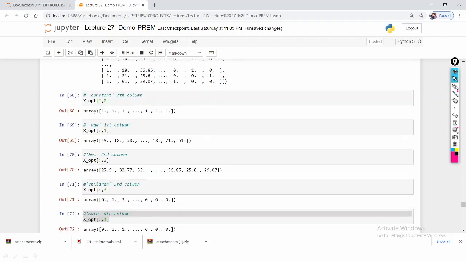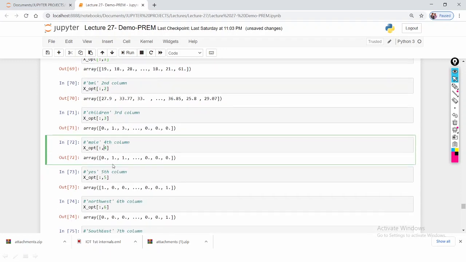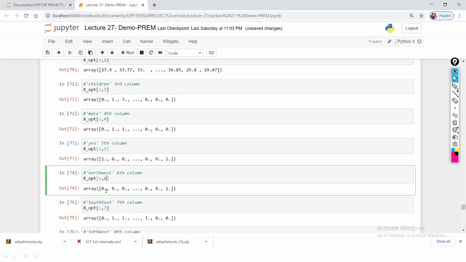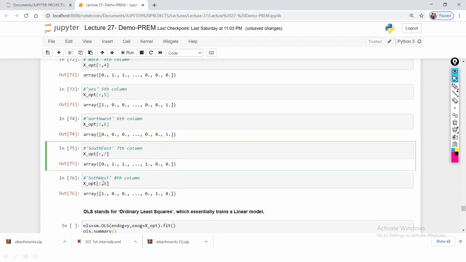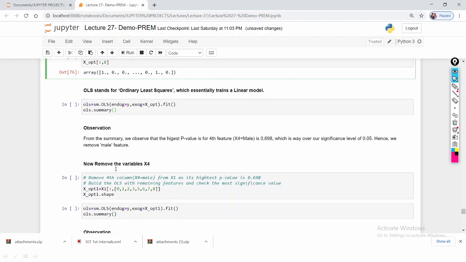So that is the constant column. This is the age column, BMI, children, male column, smoker column, northwest, southeast and southwest. So southwest is the 8th column, then the 7th column, 6th column, like that. So here I am applying the OLS.